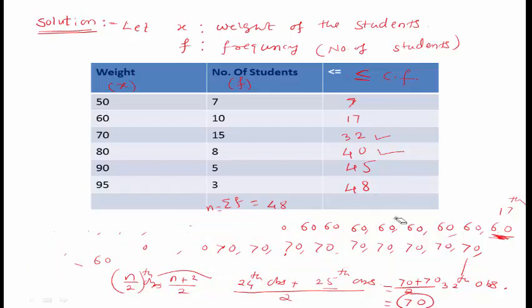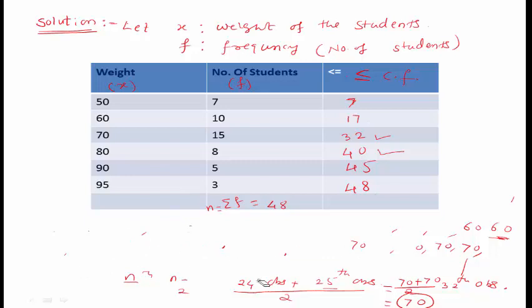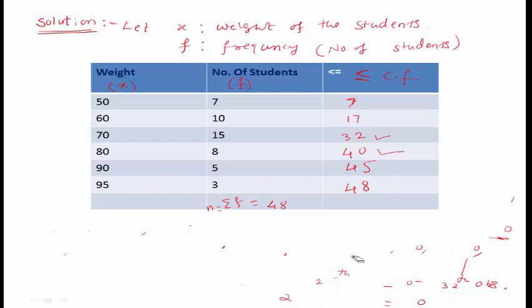This is for your understanding. Hope you understand. So first we have to calculate. We have prepared a frequency distribution table here, and we have obtained the less than or equal to cumulative frequencies, and in the formula here we have to write n. What is the value of n? The value of n is 48, which is an even number. So the median is the average of two middle terms.